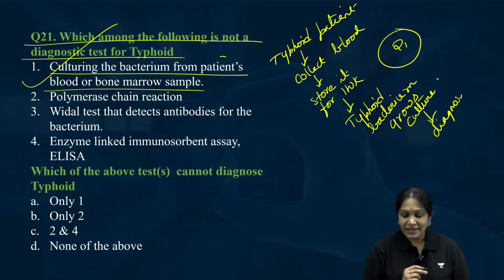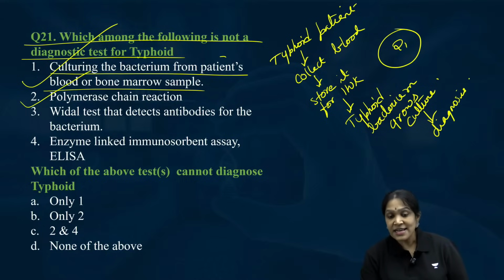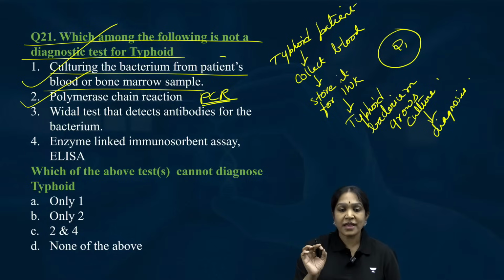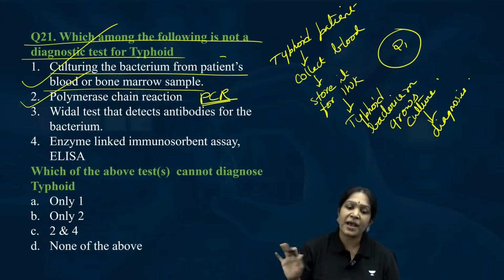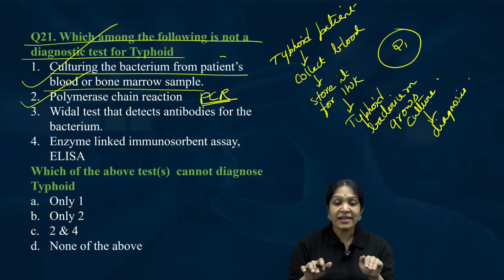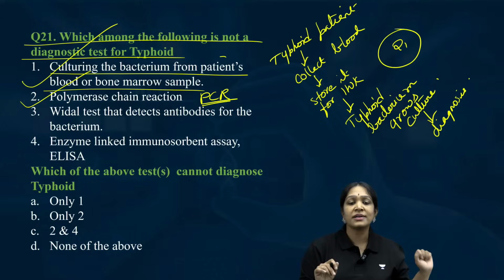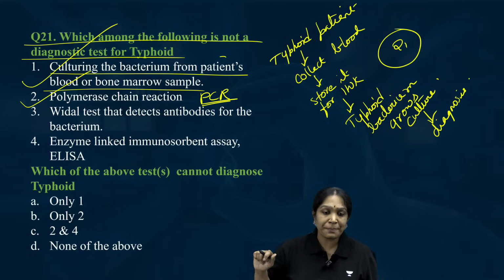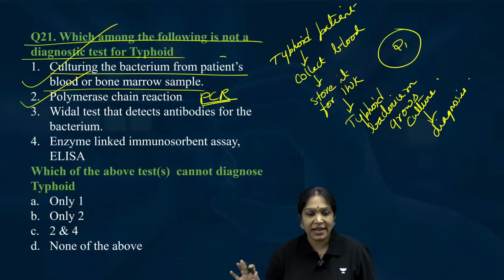So correct. Next. Polymerase chain reaction, that is PCR. Just like RT-PCR we have seen in the COVID-19. Remember, we can use PCR for any pathogen, not only coronavirus. The only thing is, if I find coronavirus RNA in your blood, it means you got COVID-19. If I find typhoid bacterium DNA in the patient's blood, it means he got typhoid, like that.